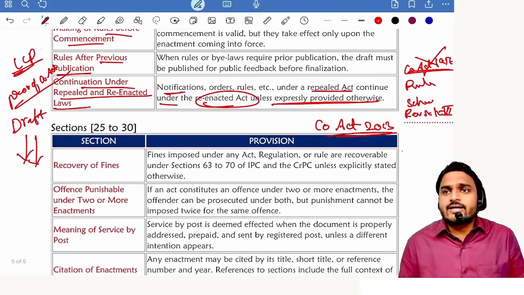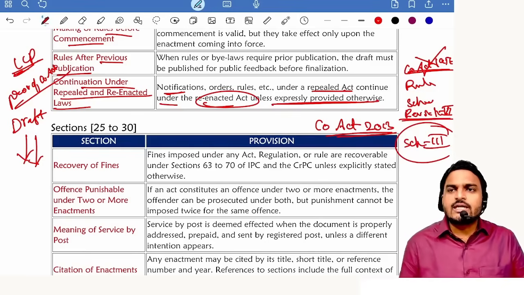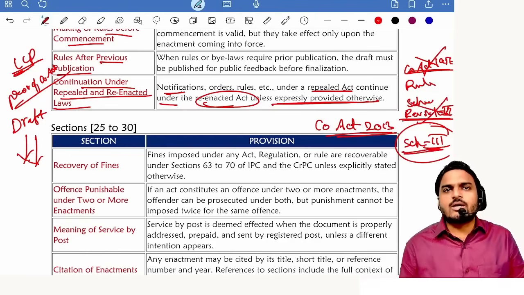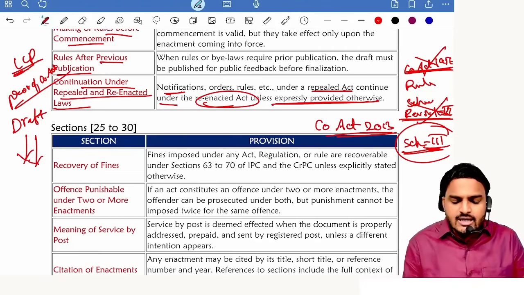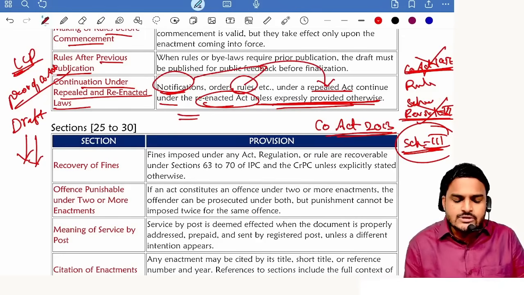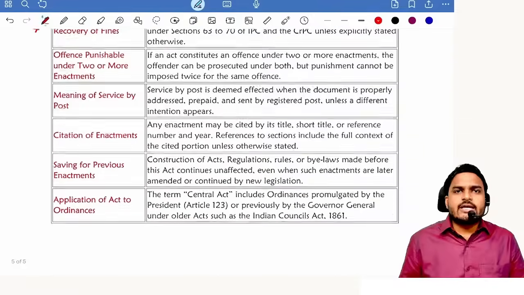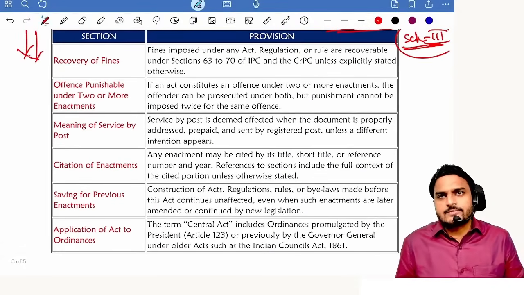Suppose if lawmaker is not giving Schedule 3, if government is not prescribing Schedule 3, then financial statement shall be prepared according to revised Schedule 6. Since we got Schedule 3, Schedule 6 is not applicable. Revised Schedule 6 under Companies Act 1956 is not applicable. That's what, unless expressly provided otherwise, whatever the notification rules prescribed under repealed act shall continue in force even under reenacted acts. Okay. Recovery of fines, it is as per the procedure of IPC and CRPC.